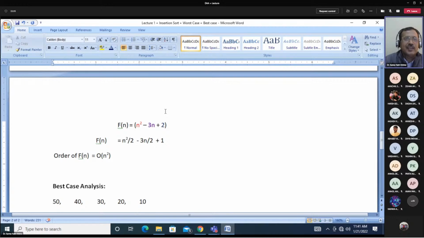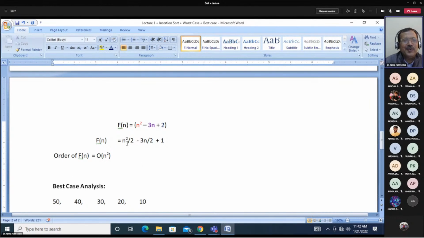So, you have three friends. To one of your friends you have given n square rupees. To your second friend you have given 3n rupees, and to your third friend you have given 2 rupees. To whom have you given the maximum, the highest number of rupees? So first one, n square by half.